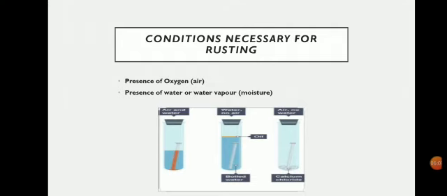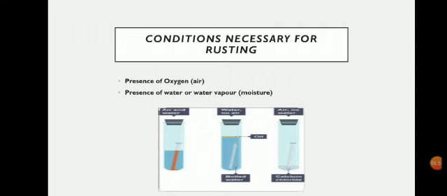Because even though it is dipped inside the water, the water is boiled, so all the oxygen has been eliminated, right? And we have also put some oil. Now this oil doesn't get mixed with water. As a result, the oil forms an outer protective layer, which does not allow any oxygen molecule to enter the water. Since no oxygen is present, the iron is not getting oxygen, so it is not forming the compound iron oxide, because for the formation of this compound, oxygen is necessary, right?